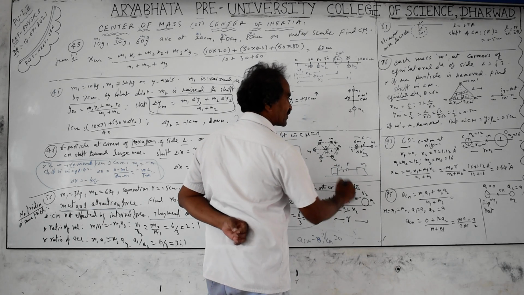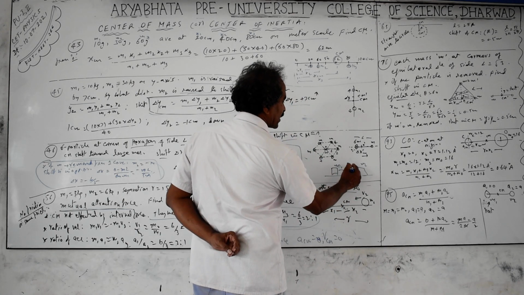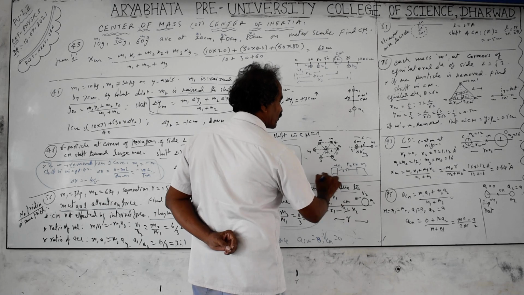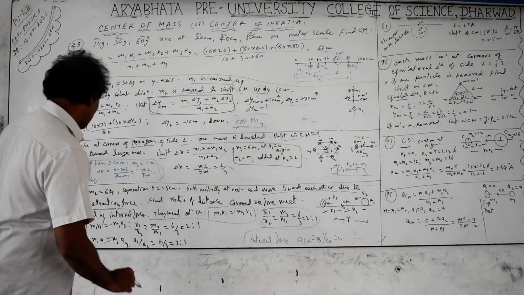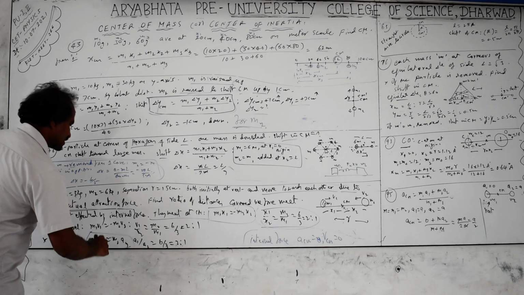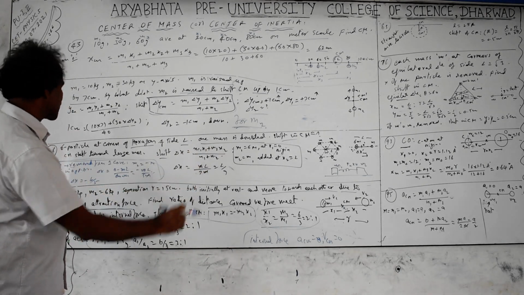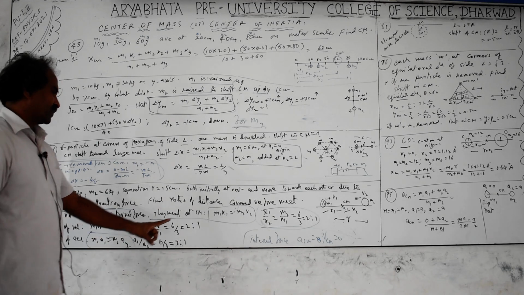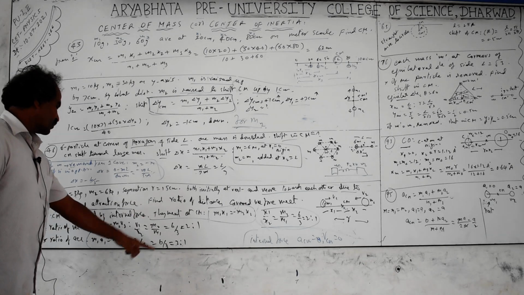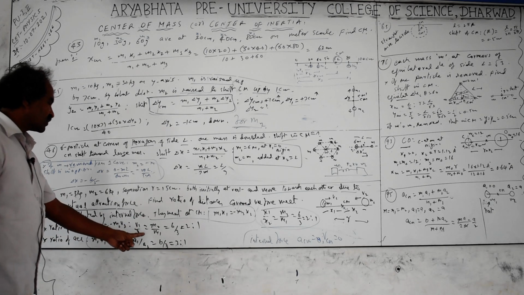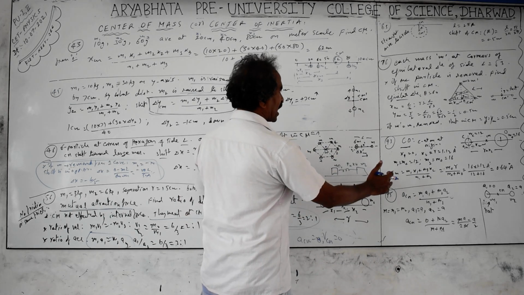Whenever it is compressed and released, the action force and reaction force F equal Kx, where they will give the compression x. So with F equals Kx you get the force, equal force acting on these two blocks, F action equals F reaction. And you will get the same relations for the distances travelled by these blocks: the ratio x1 by x2 equals m2 by m1, v1 by v2 equals m2 by m1, and a1 by a2 is also equal to m2 by m1. The minus indicates they are moving in opposite directions.